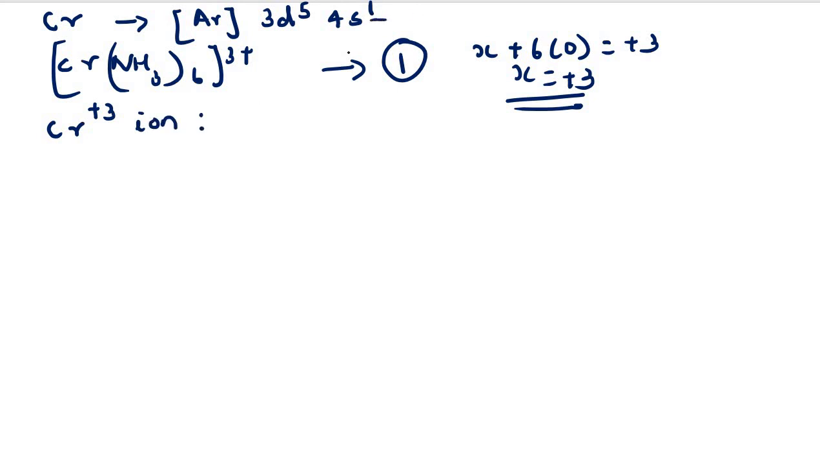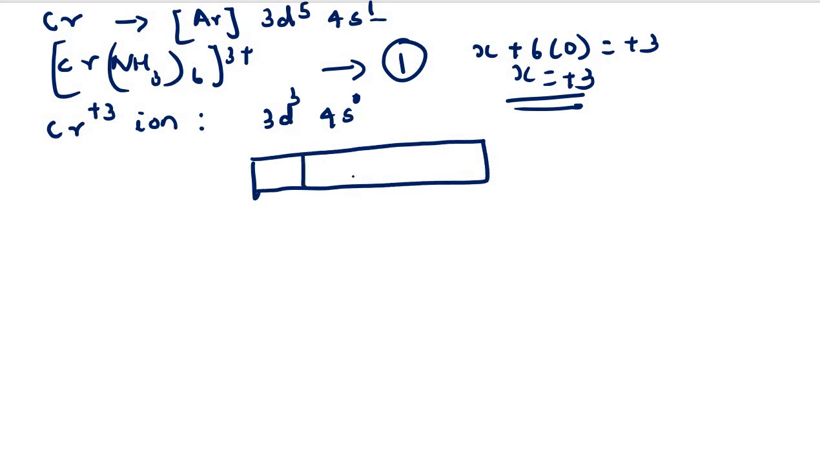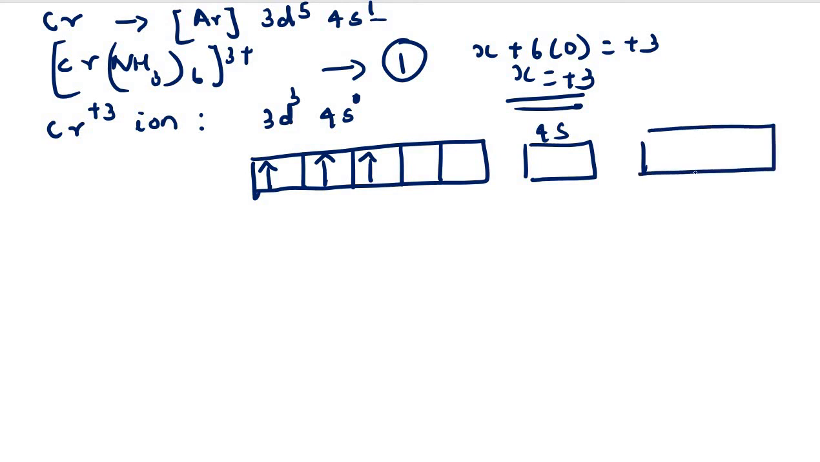One electron will be removed from the 4s, so it will be 4s0, and 2 electrons will be removed from the 3d. So it will be 3d3 4s0. So how can we represent the atomic orbitals for this one? The d orbitals are there, so it will be 1, 2, 3. The 4s orbital, and here we have the 4p orbital. We are representing this for the chromium 3+ ion.